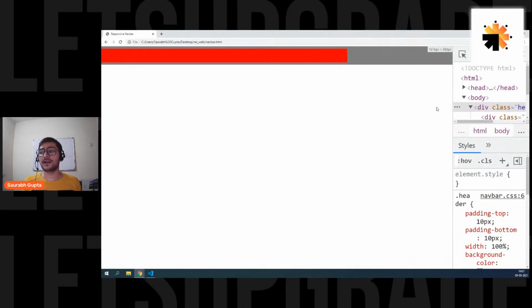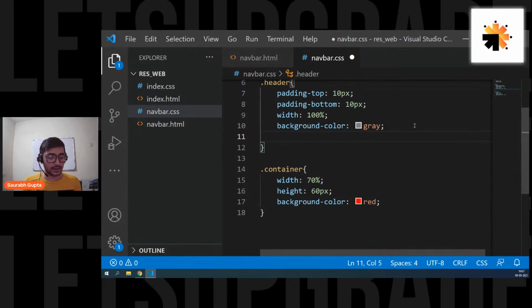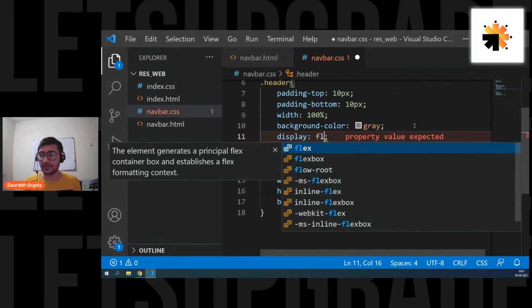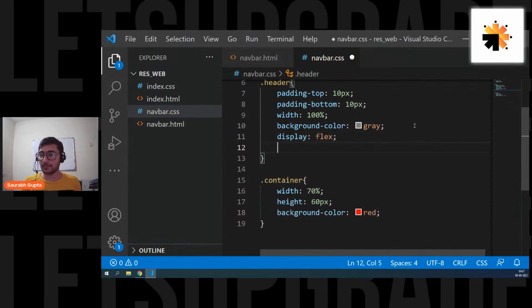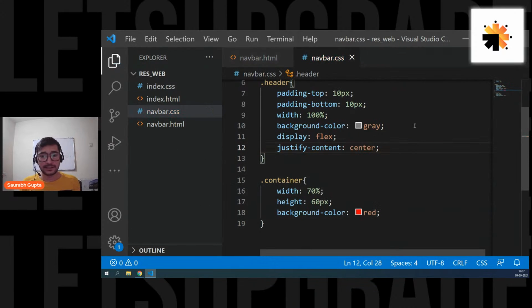Now I want the container to move in center. So for that, what can we do? We can go to header and first of all tell it to have a display of flex, and then justify content center.